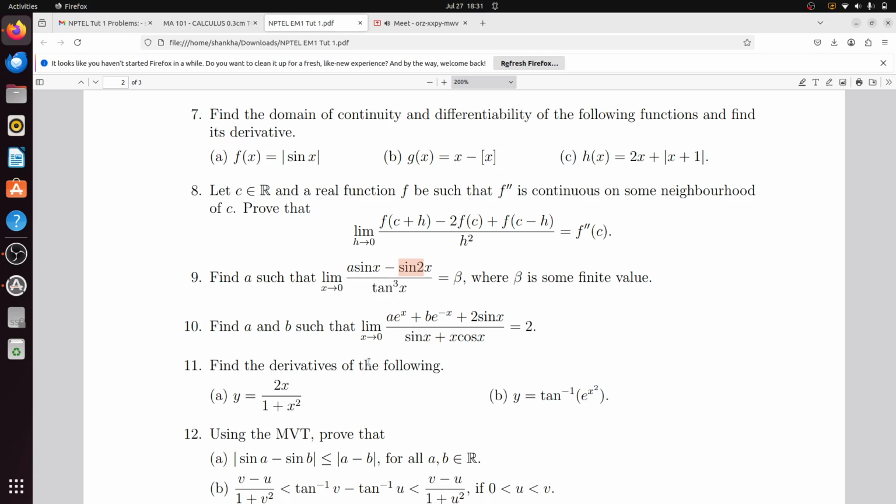I am making a technical mistake here. I can say that sin x is not equal to 0 because I am cancelling that sin x. So a should be equal to 2 cos x, right? And cos x is 1, so a should be equal to 2. So you can also get the answer by using that. You got my point?